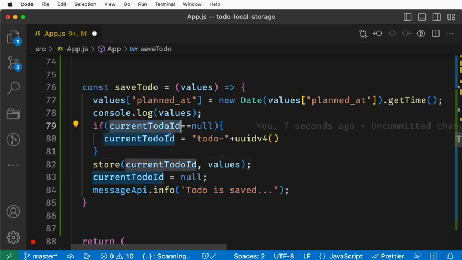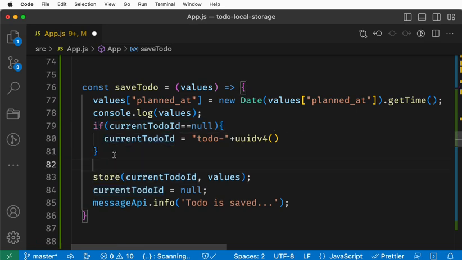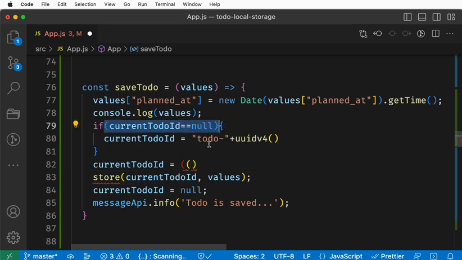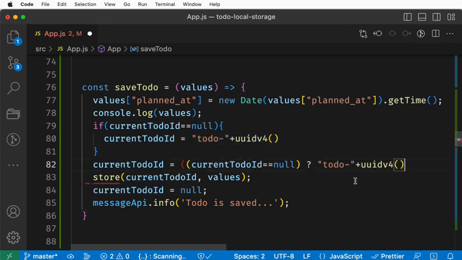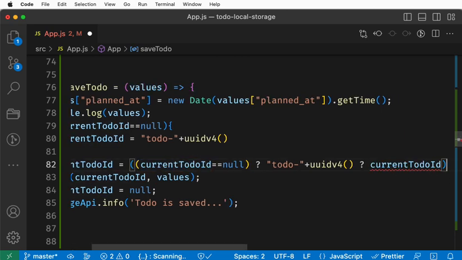If this line looks difficult, I'll tell you another shortcut. It's a one-liner command. To do equal to this is a one line if statement. If you don't know, this could be used: if this current to do id is null, then assign the new to do, otherwise assign whatever the existing value is.